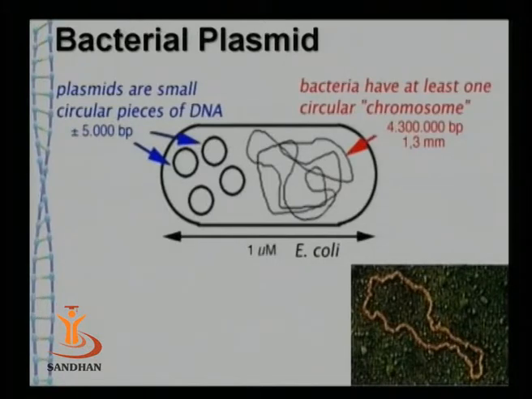If you see the photograph, you can see here that this is a host chromosome, meaning a bacterial chromosome, and in the same cell you can see 4 circles. These are the plasmids. They are very small as compared to the host chromosome. The host chromosome is several times larger than this plasmid DNA.